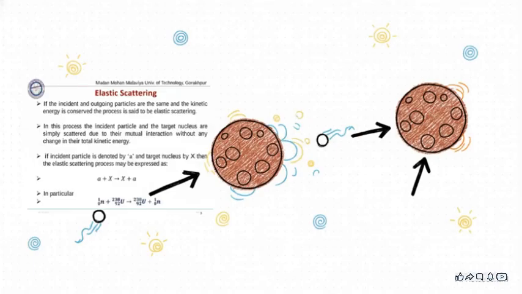To put that into a concrete perspective, imagine a single neutron rocketing toward a massive uranium-238 nucleus. Boom. But because this is an elastic collision, the result is simply that same neutron and that same uranium-238 nucleus bouncing away from each other. The players on the board haven't changed at all, and their total kinetic energy is perfectly intact.